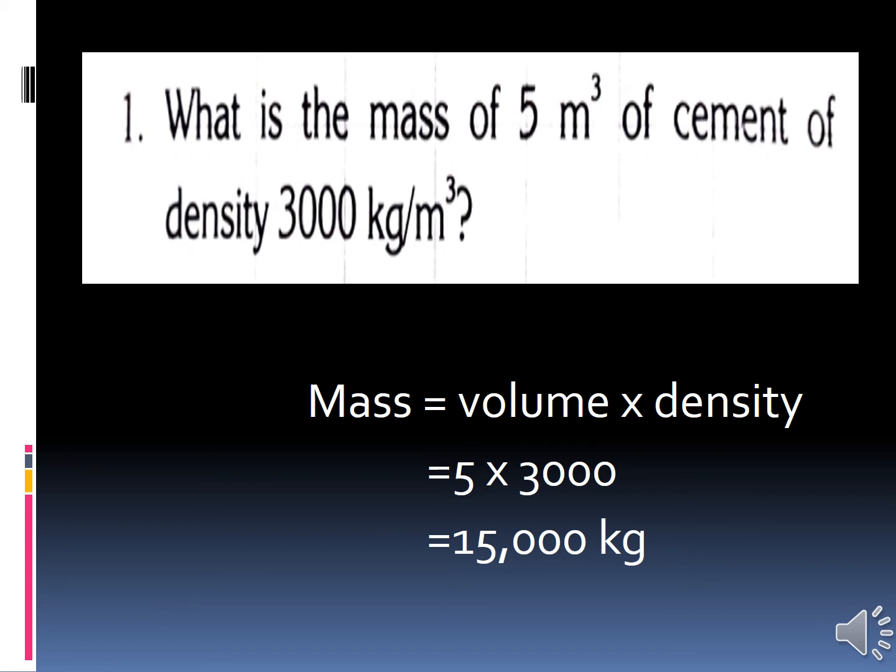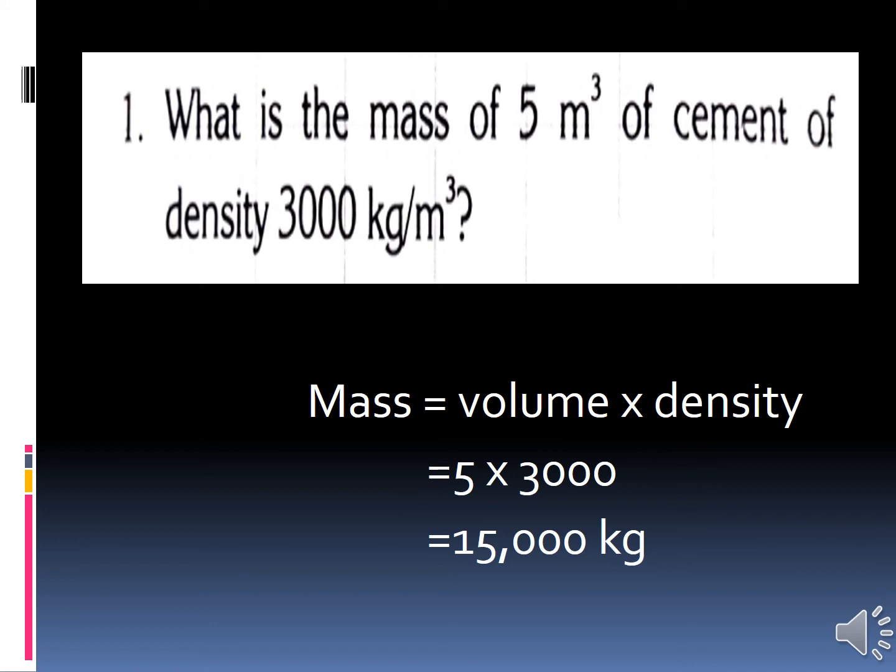I'll give you time. Okay, what is the formula for mass?